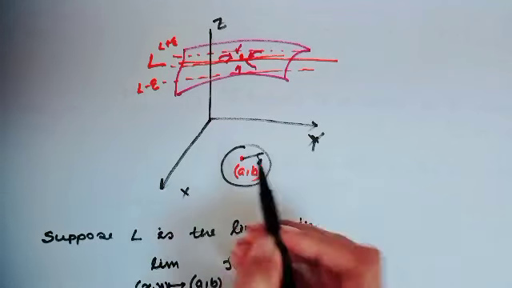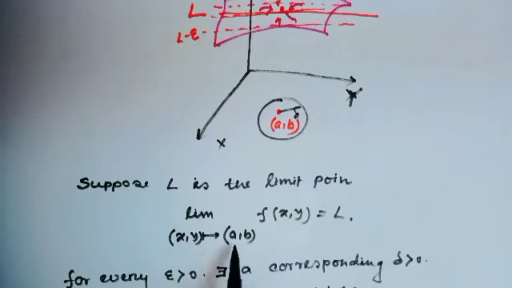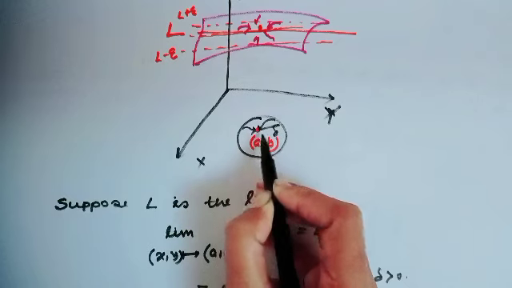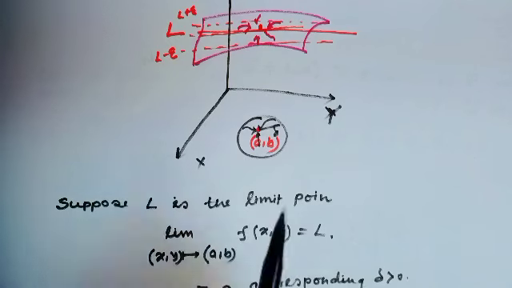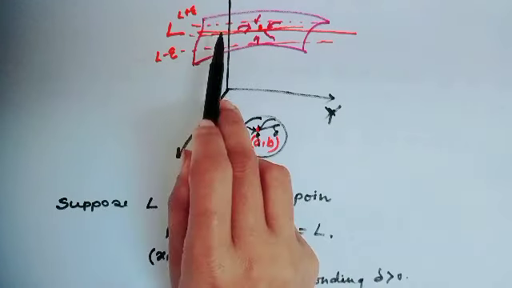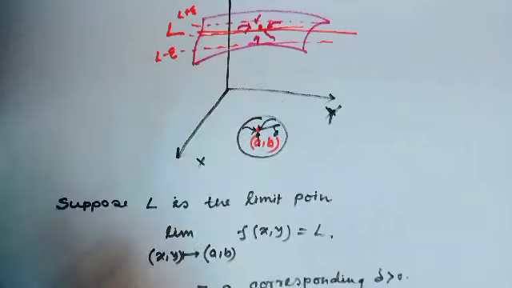Okay, and this means (x, y) approaches (a, b), it can be from this side, from this side, from this side. It can approach in many ways. No matter what path we take toward this limit, if all these paths converge to the same limit, then the limit exists.